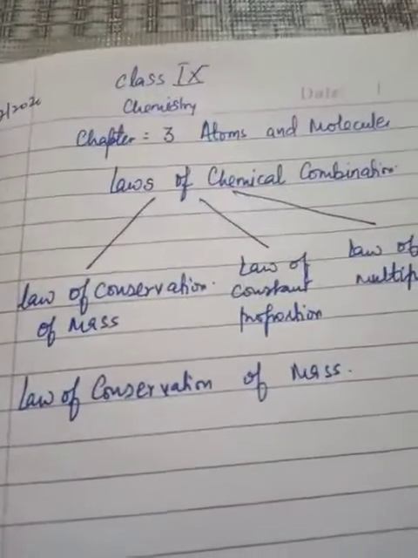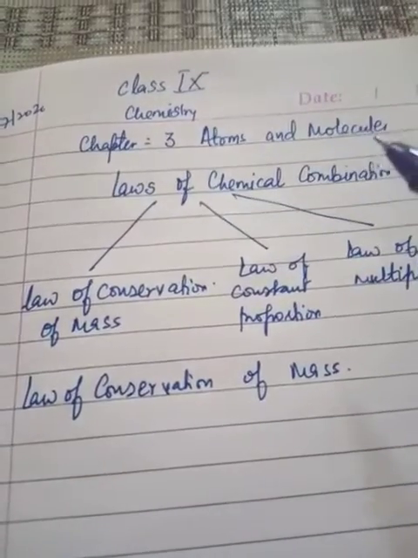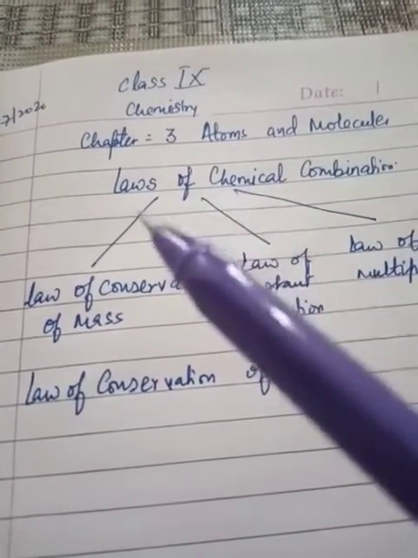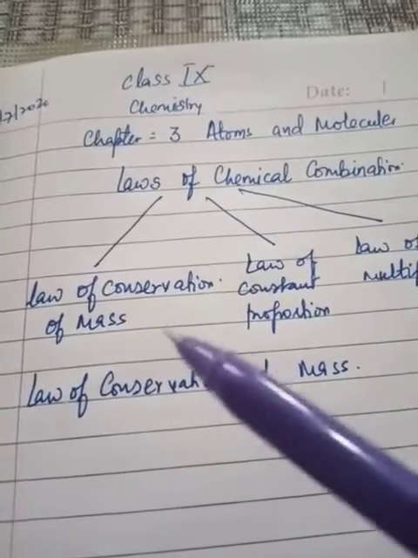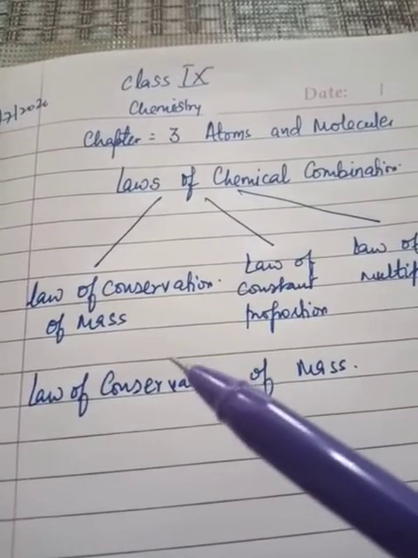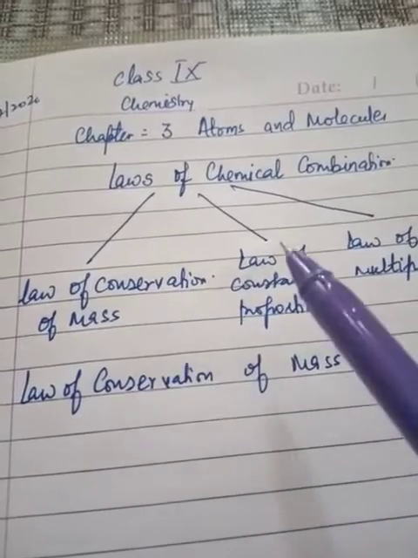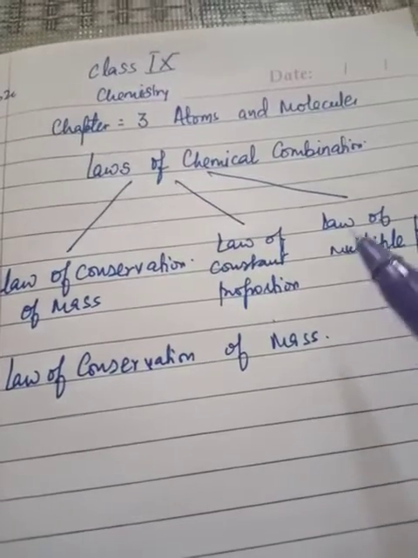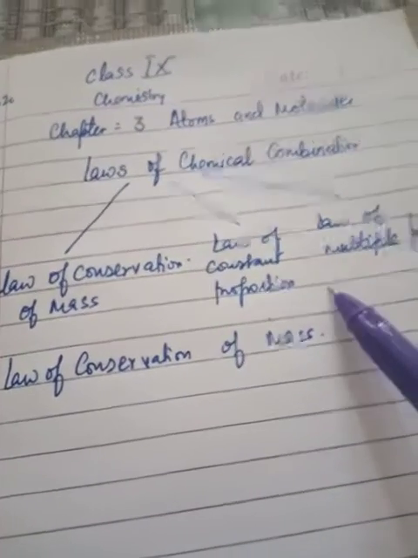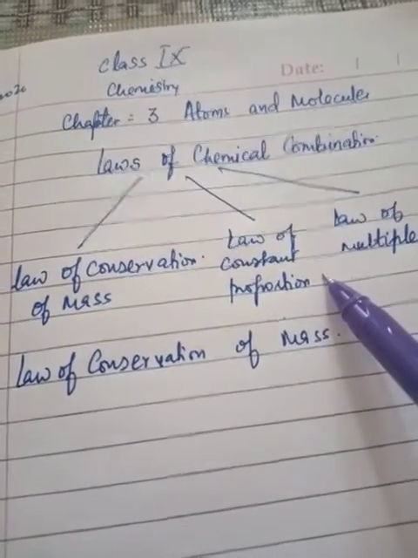Good morning, class. Today, in continuation of chapter 3, Atoms and Molecules, I'm going to explain to you about laws of chemical combination. There are three important laws of chemical combination: law of conservation of mass, law of constant proportion, and law of multiple proportion. But in class 9, we'll study about law of conservation of mass and law of constant proportion.